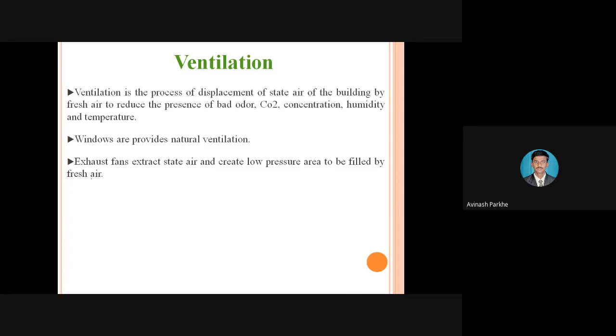We maintain all these factors, which means we are considering the ergonomic factors while designing the industry. So these are the physical factors: noise, vibration, illumination, temperature, humidity, airflows, and ventilation.